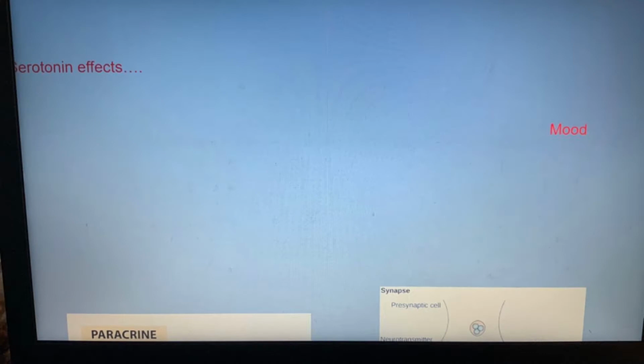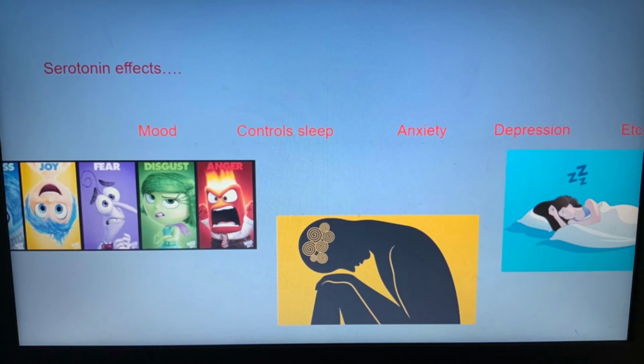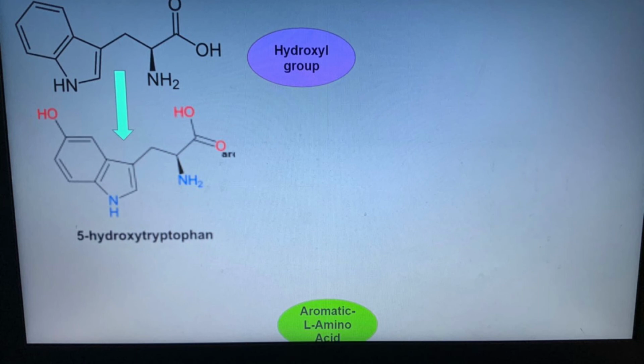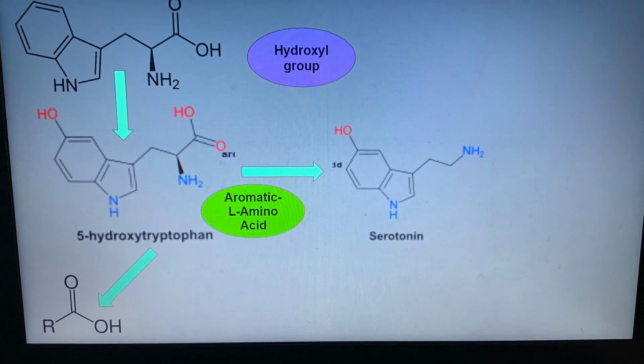The monoamine neurotransmitter serotonin is synthesized from L-tryptophan. By adding a hydroxyl group, L-tryptophan is converted into 5-hydroxytryptophan. Then the enzyme aromatic L-amino acid decarboxylase takes away a carboxyl group to form 5-hydroxytryptamine, or serotonin. This all takes place in the presynaptic vesicle of the presynaptic neurons.